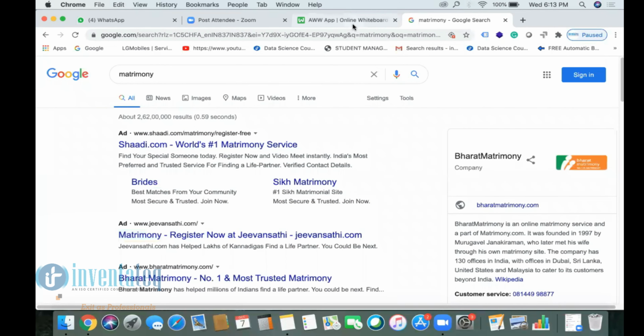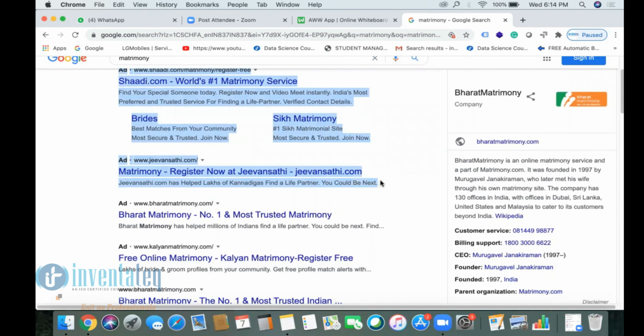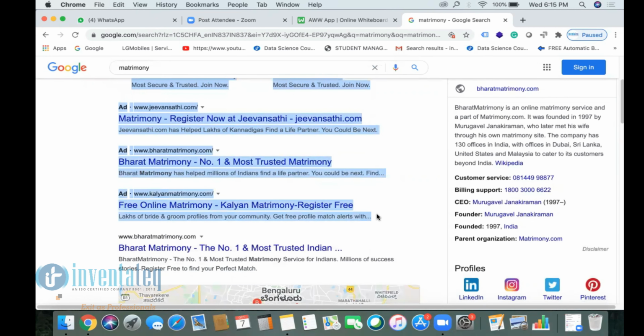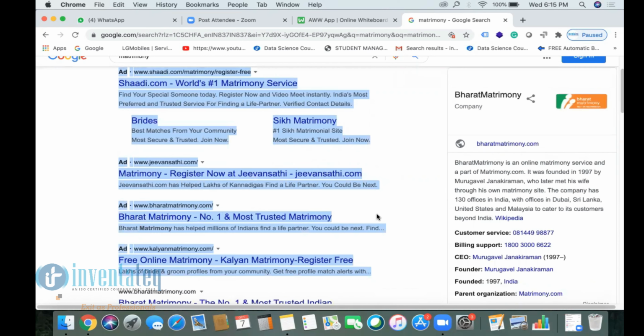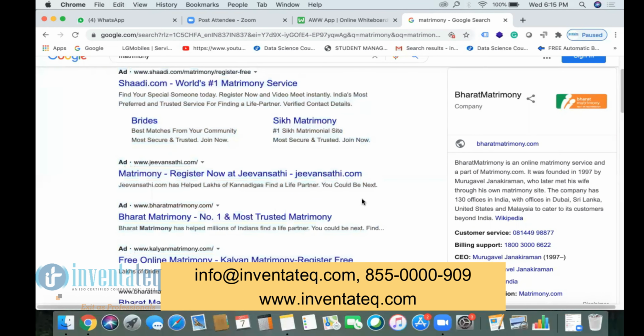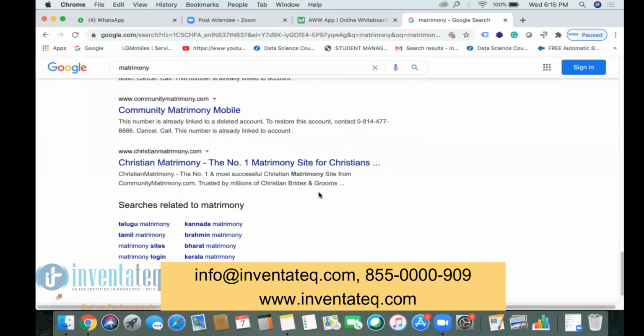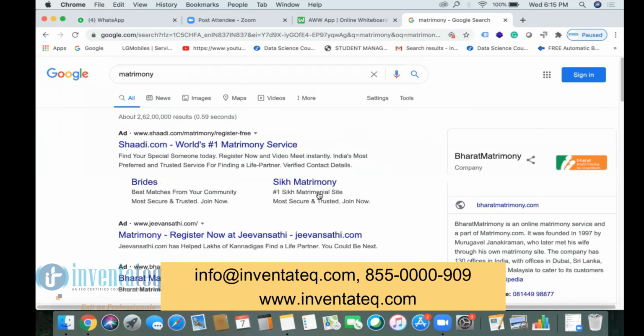But before that, till now, this is PPC, this is PPC, and this is PPC. At the top, how many listings are there, guys? 1 Shadi, 2 Jeevan Sati, third Bharat matrimony, and fourth is Kalyan matrimony. These 4 come under PPC. Even if you scroll down, we have PPC, but here we don't.